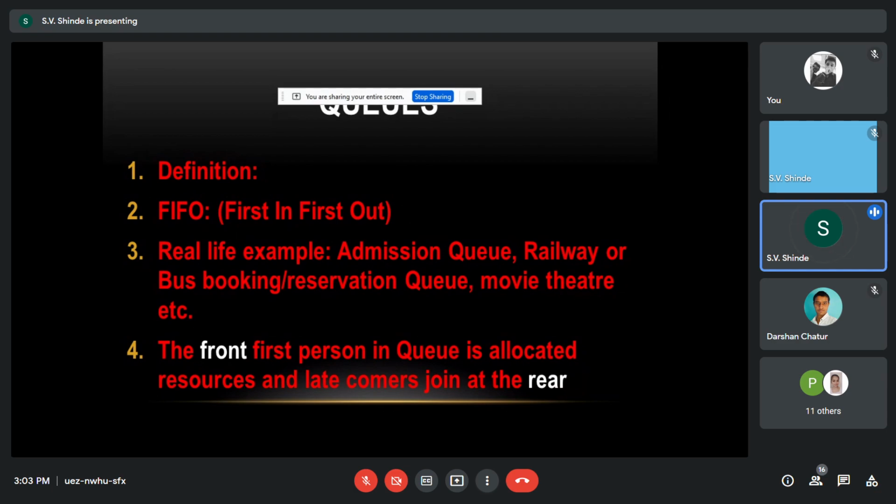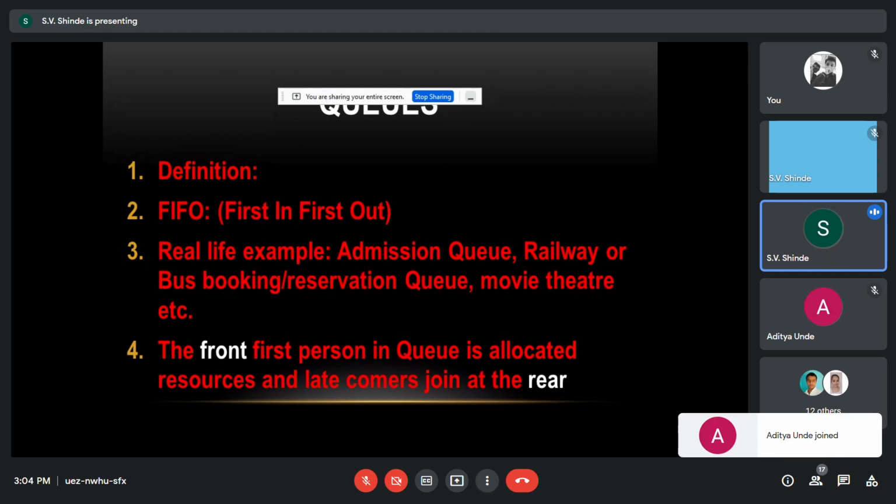Whoever joins later will be added to the rear end, and deletion from the queue is conducted at the front of the queue. So there are two parameters: one is the front and another is the rear in the queue.